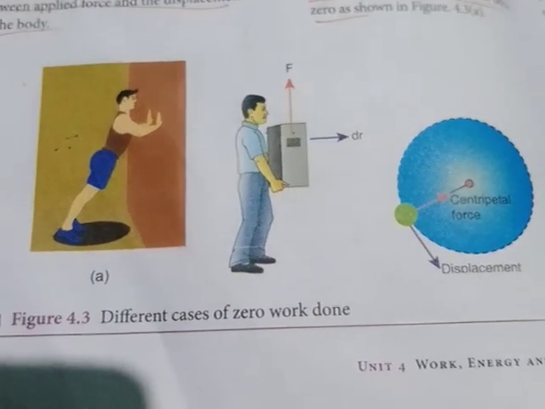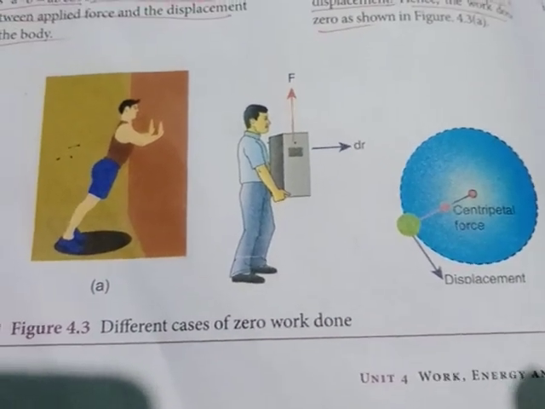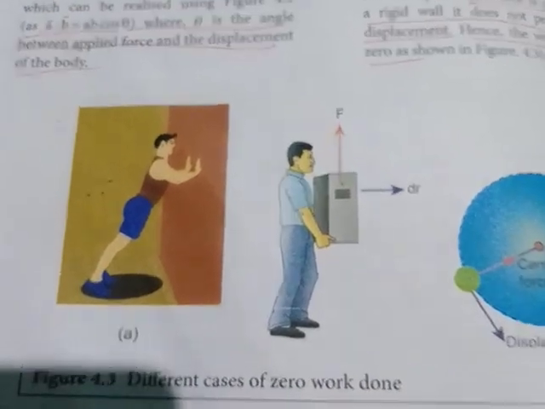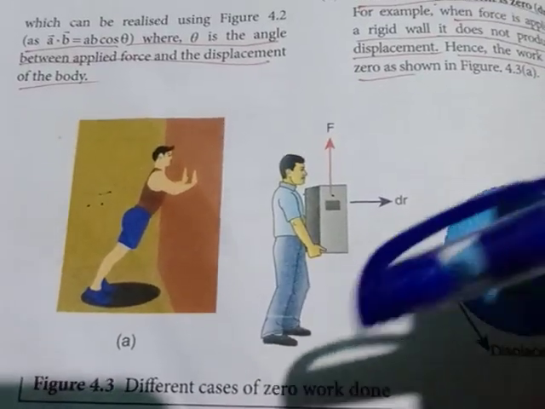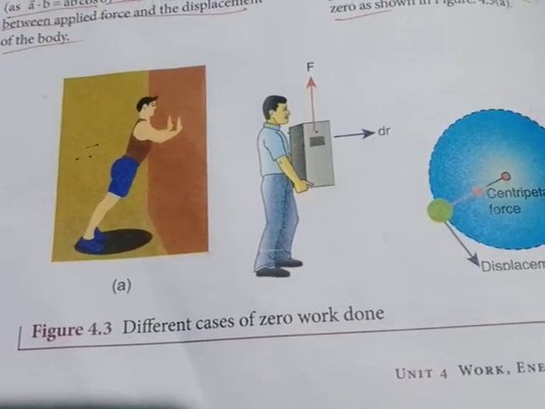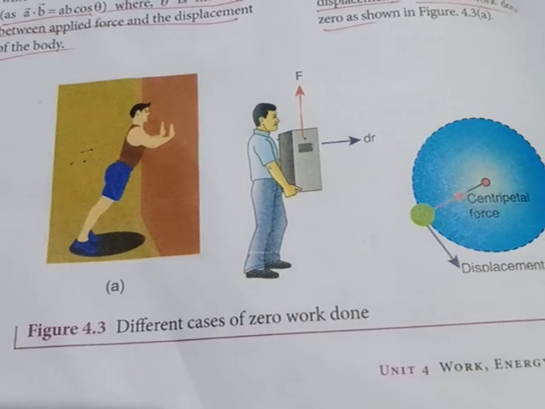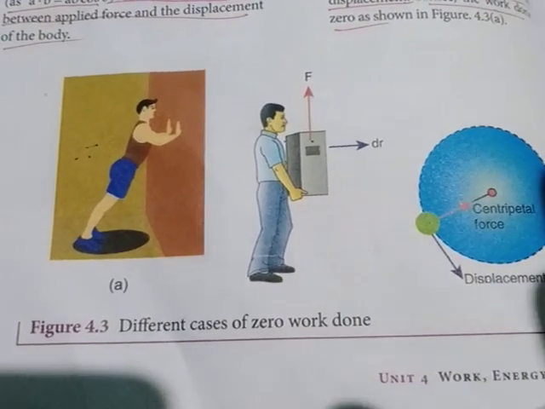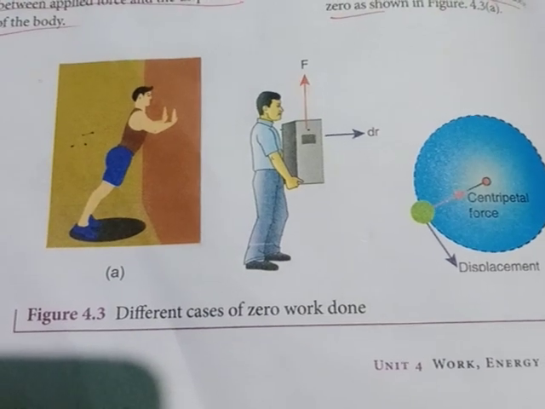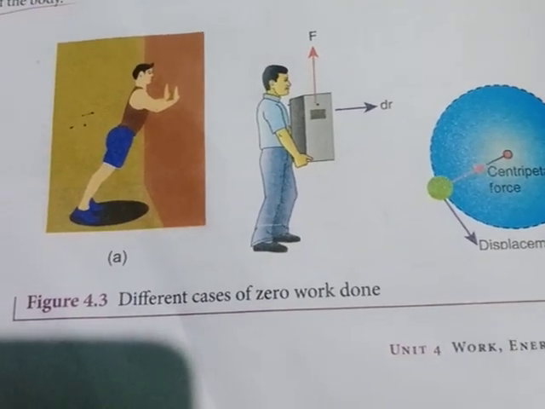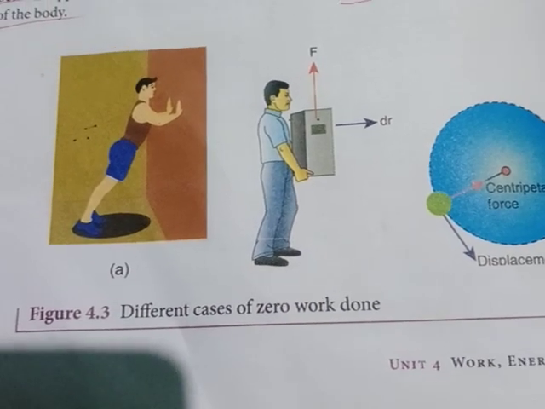There is an experiment done by Galileo. So we can use a horizontal frictionless smooth surface. We kept an object and that object is displaced, but there is no force applied on the object, so we can tell that the work done is 0.